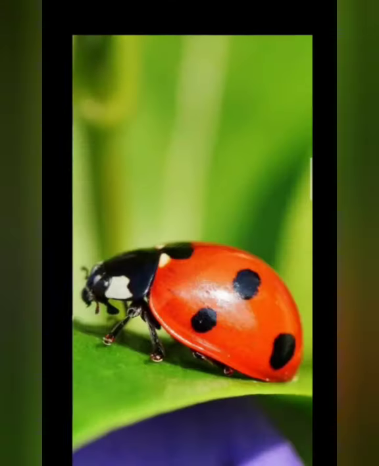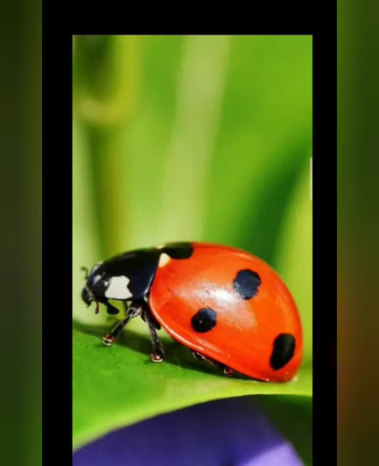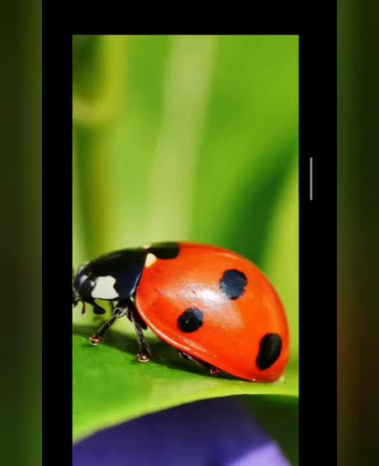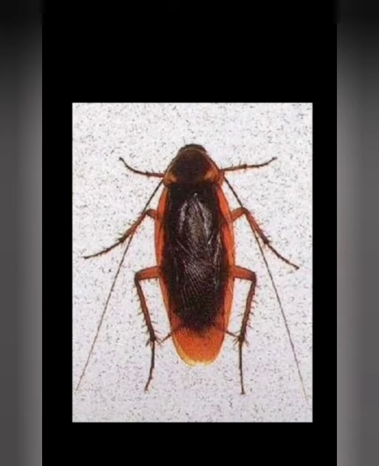Honeybee, butterfly. Honeybees collect honey. Butterflies help in pollination. Some insects like ladybugs and dragonflies destroy other harmful insects. Good. What are the harmful insects? Mosquito, housefly, termite, cockroach, etc. These insects do harm to human beings.